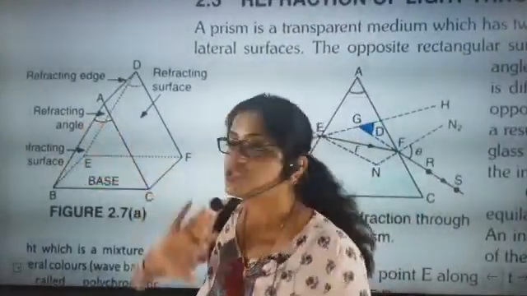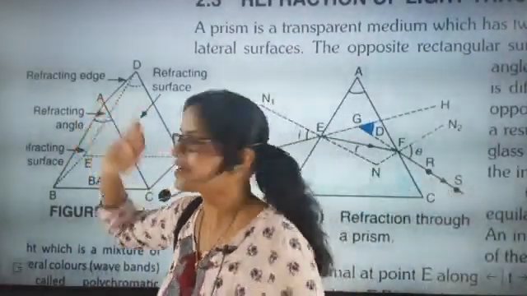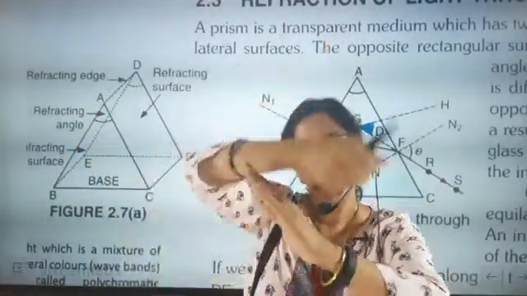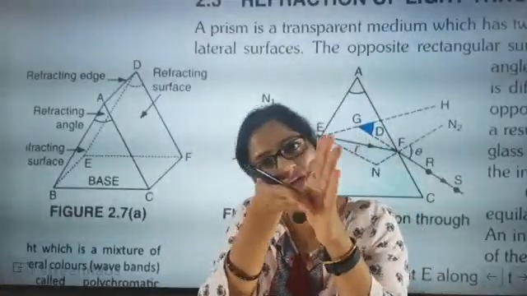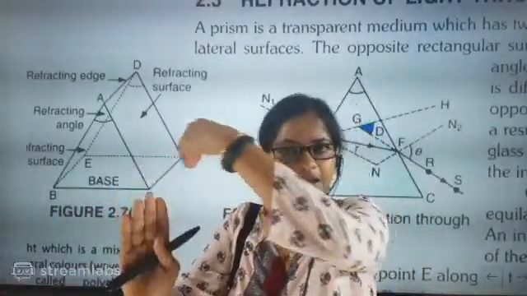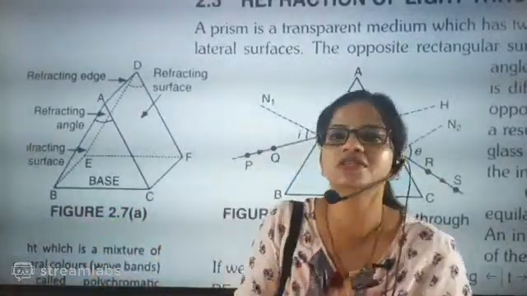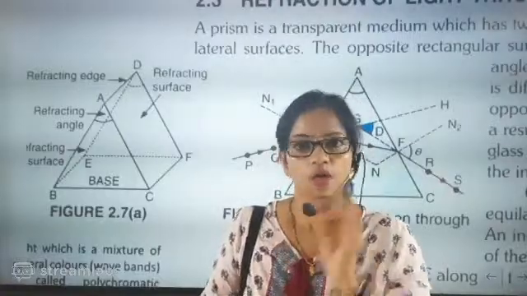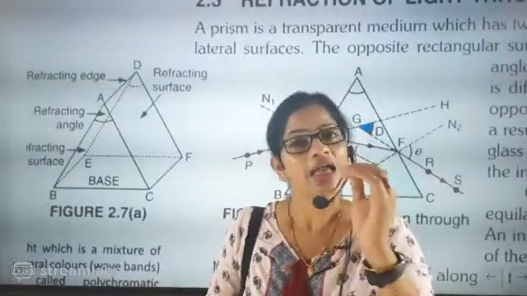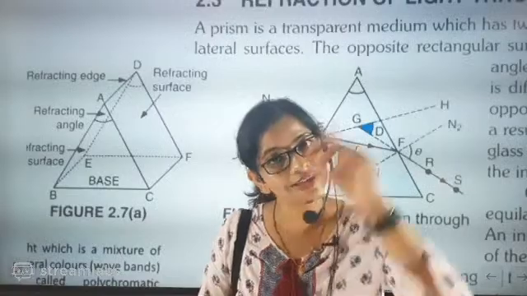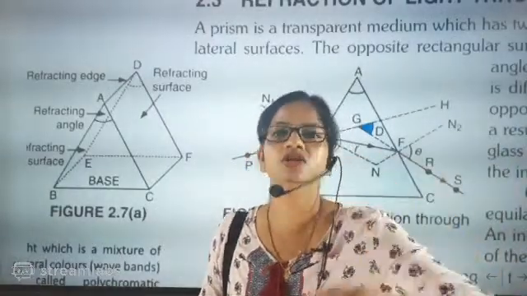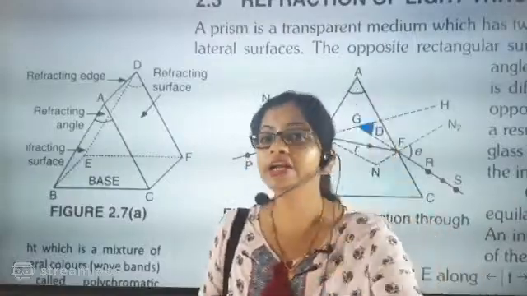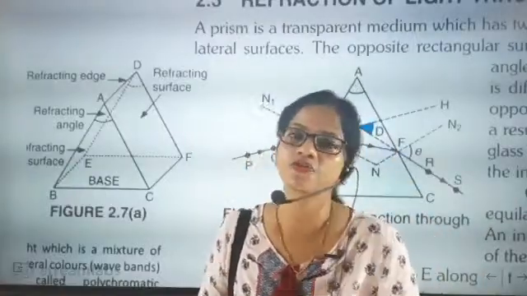Now look here. The most important thing is that there are two refracting surfaces. Children, understand this part. Light enters from one and then it will undergo bending and then again it will come out from the other surface. So this is exactly done in both a rectangular glass slab and in a prism also, and we have learned there also that the deviation or the bending depends upon the optical density of the material.